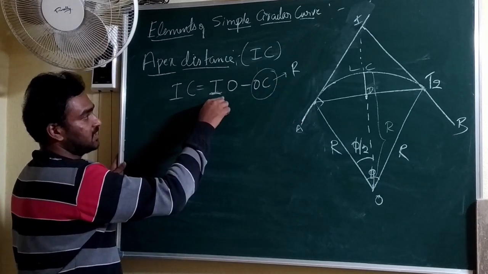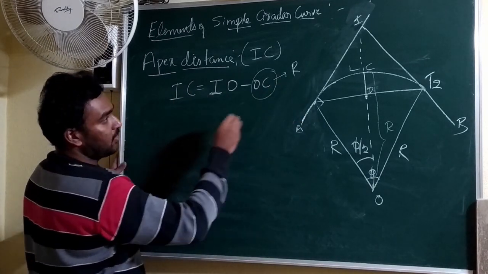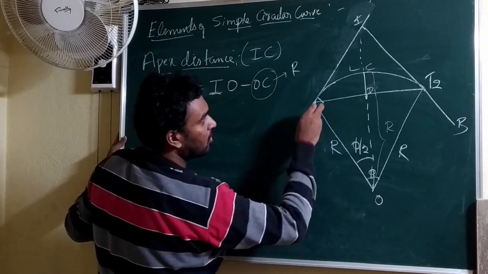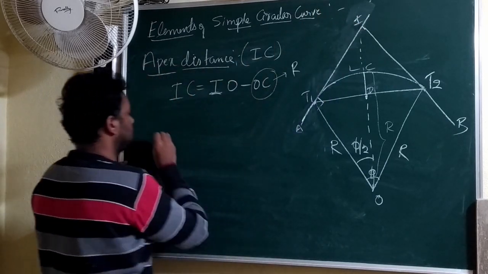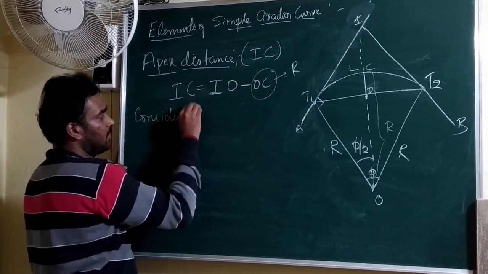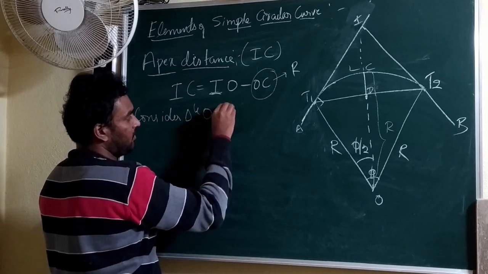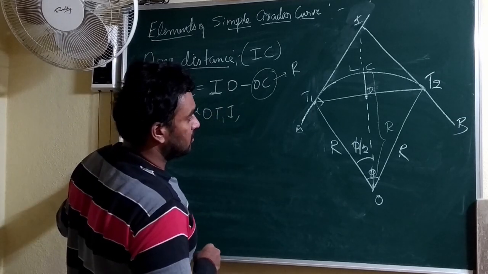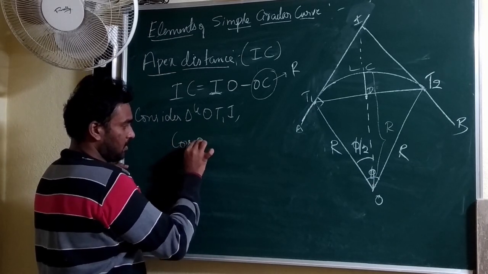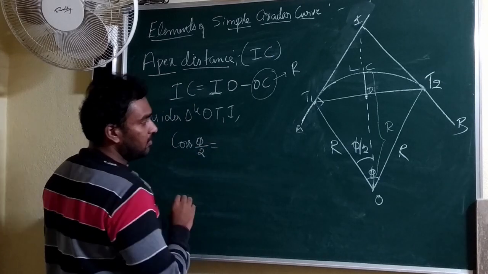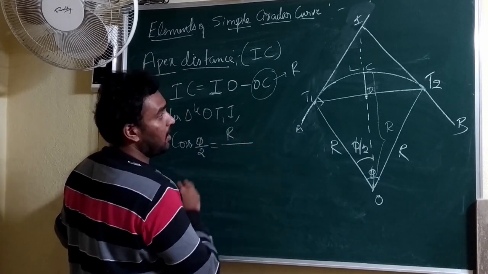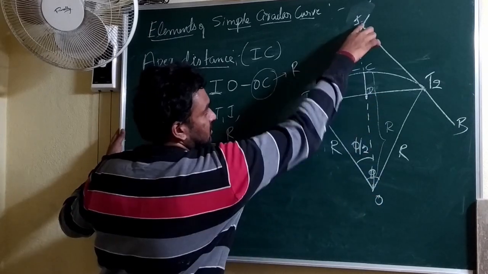But let us find out IO. In order to find IO, that is the full length, I need to consider the triangle OT1I. Taking the cos function, cos phi by 2 will give you adjacent by hypotenuse. Hypotenuse is this OI.